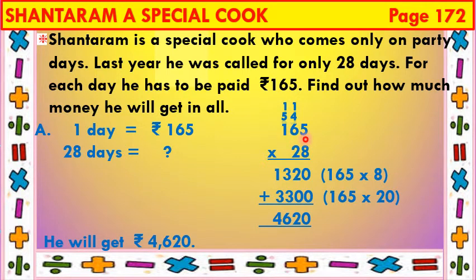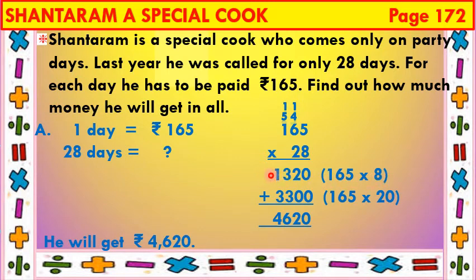So, 165 8s are, we will find out first. 8 5s are 40. 4 carry, write 0 down. 8 6s are 48. 48 plus 4 is 52. Write 2 down. 5 carry. 8 ones are 8. 8 plus 5 is 13. So this is the answer of 165 8s are.